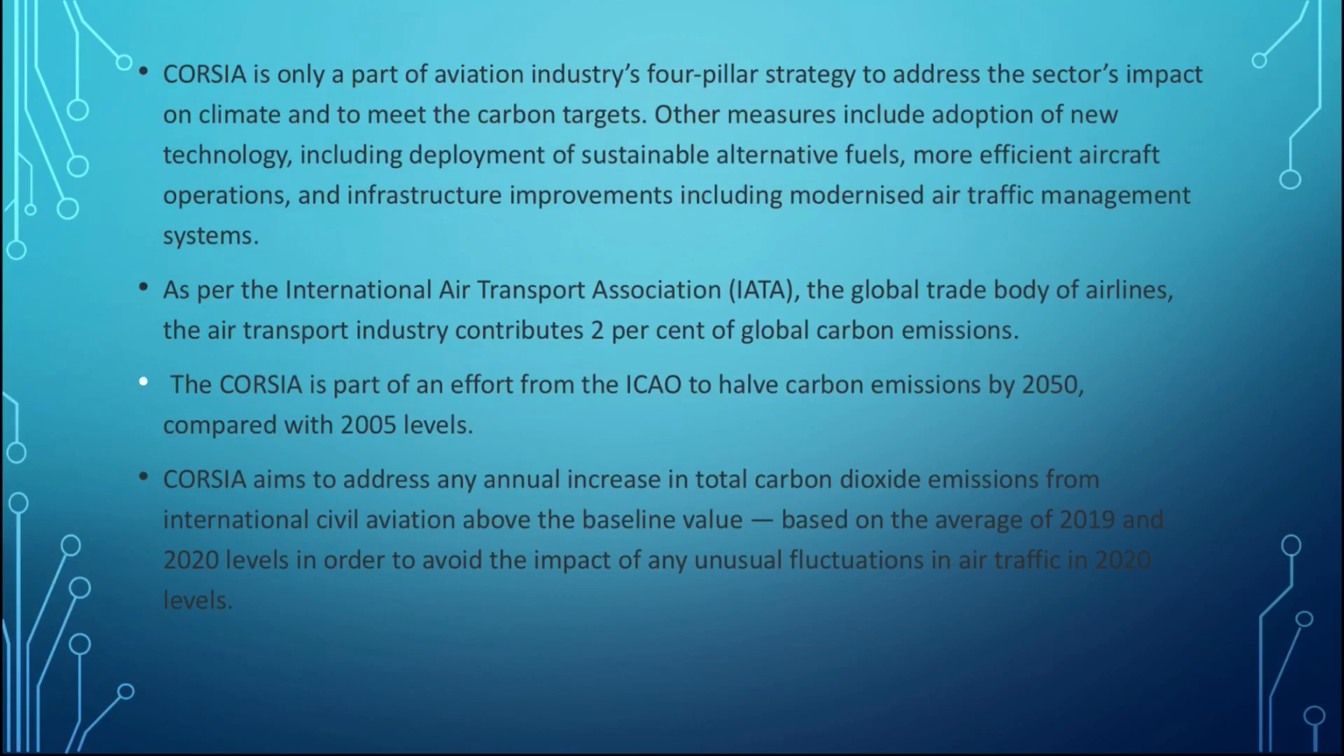So CORSIA aims to address the annual increase in carbon dioxide emission from international civil aviation. Again, a very important thing to notice is that they are addressing only international civil aviation, not domestic, above the baseline value based on the average of 2019 and 2020, in order to avoid the impact of unusual fluctuation in air traffic in the 2020 level. That's what I have already told you, that they are going to make some baseline by taking an average of 2019 and 2020, and they are going to set that this is the target, and annually you cannot increase your carbon emission by this much, and if you increase, then buy the carbon offset.